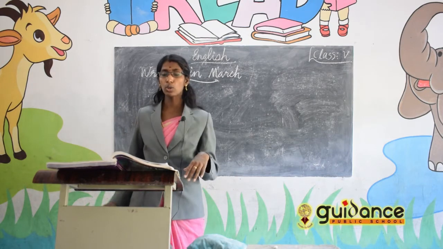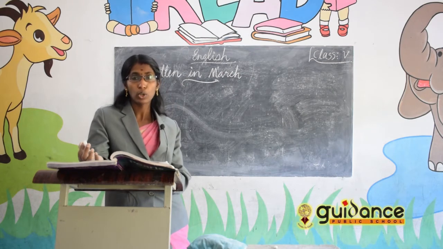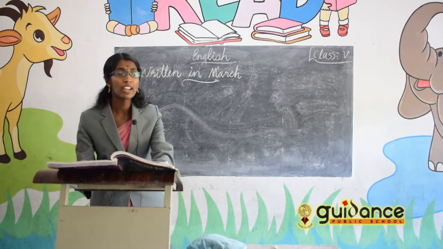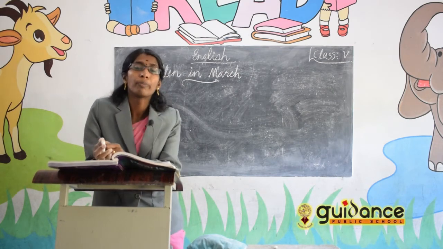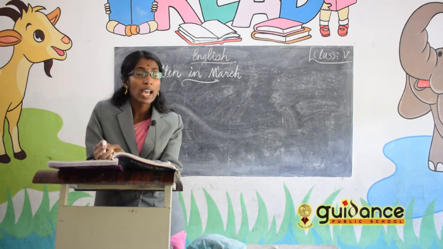Written in March. Who wrote the poem? William Wordsworth. Then what is the poem about? The poem is about nature's beauty.